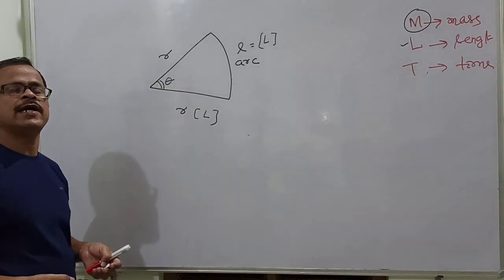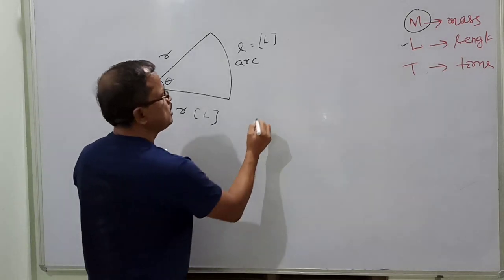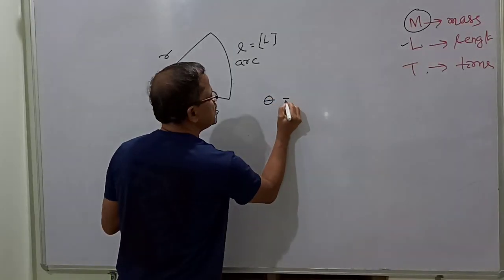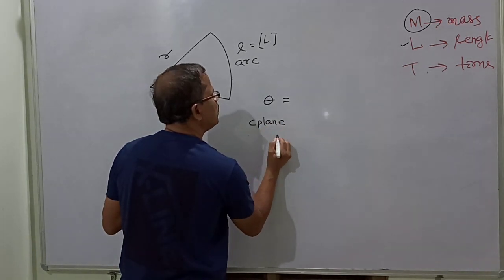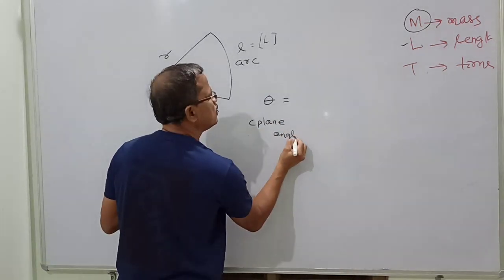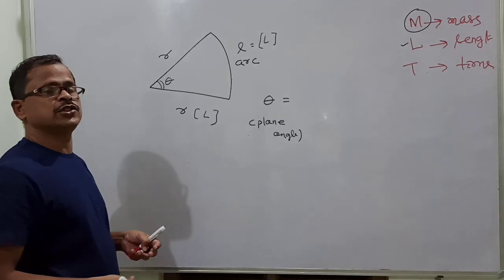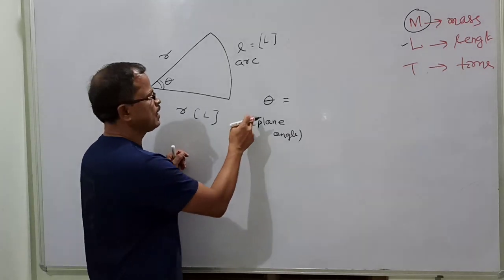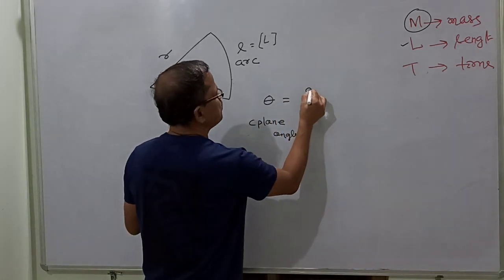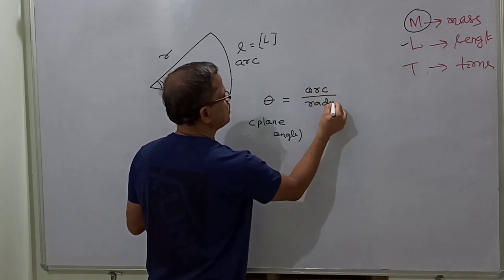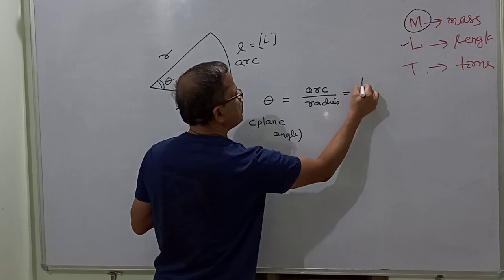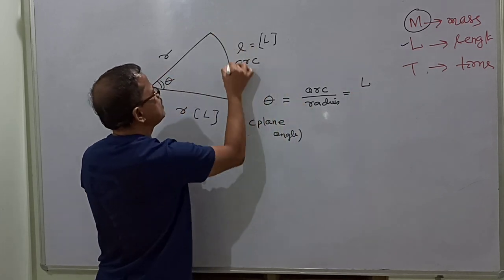So theta is defined as arc by radius, that is the plane angle. The angle measured by protractor is called plane angle. So angle theta is equal to arc by radius.